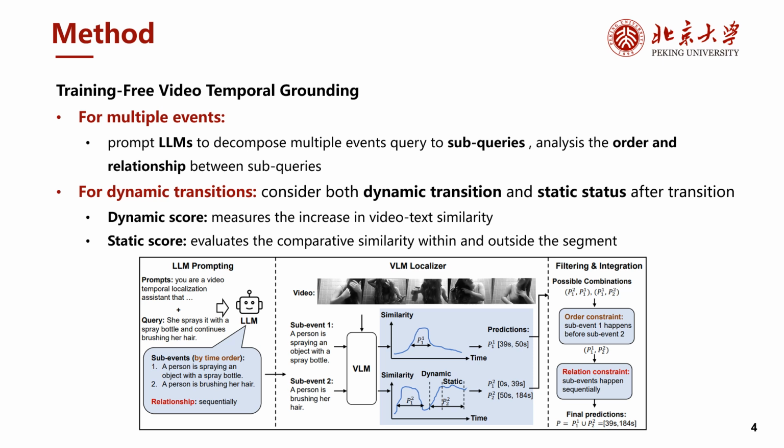For the dynamic transition, we explicitly model the dynamic transition and the static status after transition. A good proposal should begin with the dynamic part, exhibiting a notable increase in video text similarity, and followed by a static segment, characterized by a high video text similarity within the segment, while displaying a low similarity outside of it.